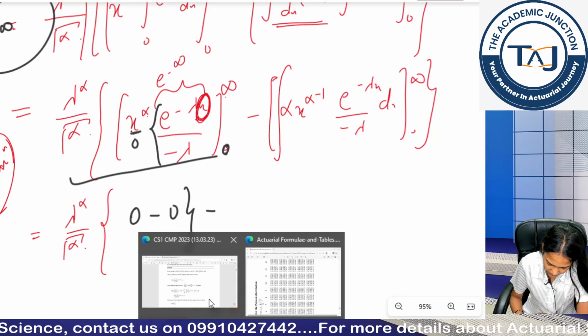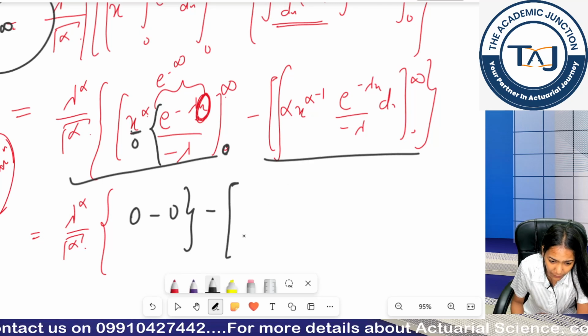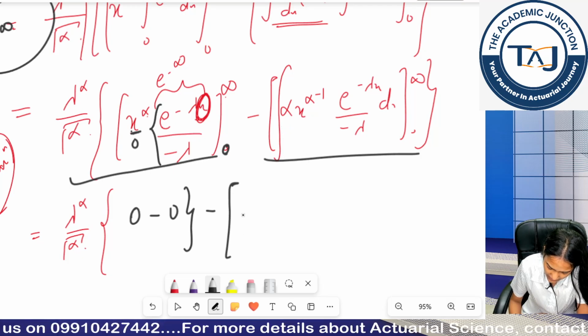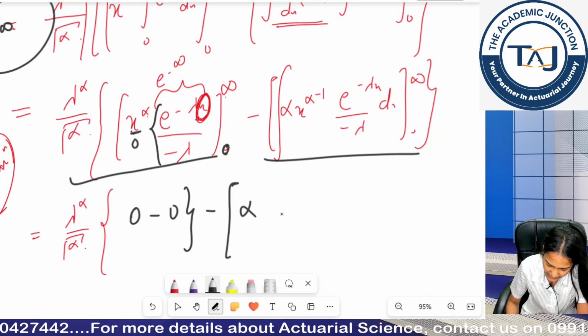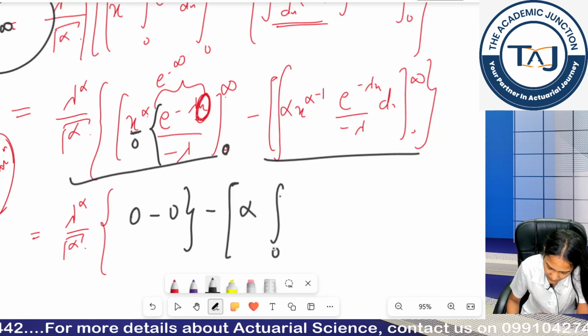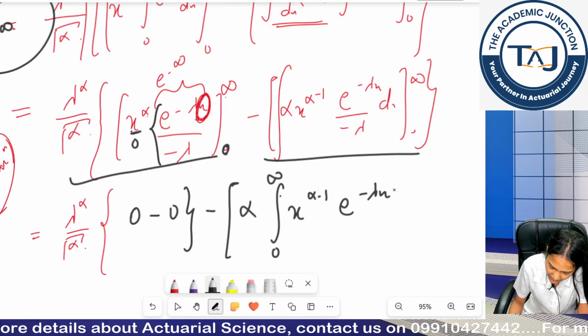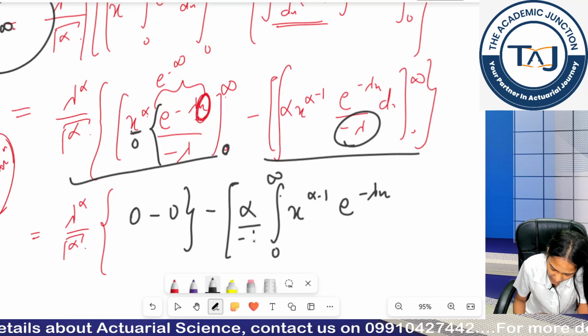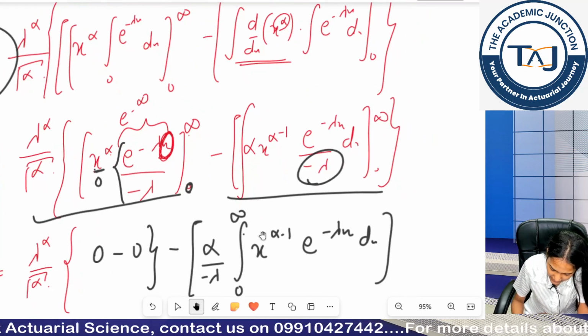Now coming to this portion, what is this? Lambda is a constant, alpha is a constant, I take out alpha as it is. Again I get the integration of 0 to infinity x to the power alpha minus 1 e to the power minus lambda x, and this minus alpha I can take out. This is dx.